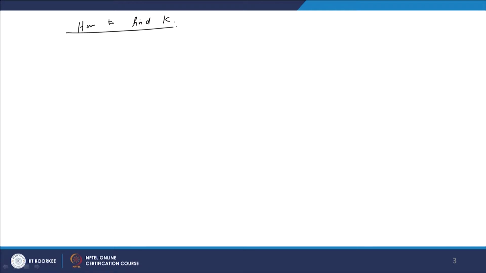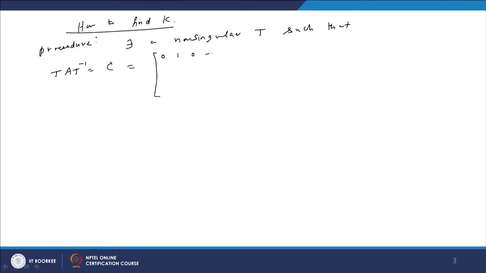So to find this K, we follow this procedure. Earlier we studied that, because the system is controllable, there exists a non-singular matrix T such that T A T inverse is in the companion form, 0 1 0 0, and the last row is minus alpha n etc. minus alpha 1, and T into B is 0 0 1.